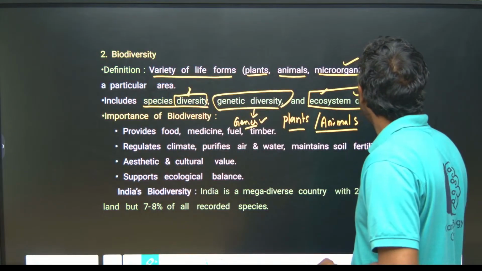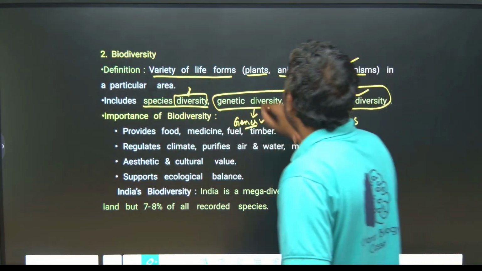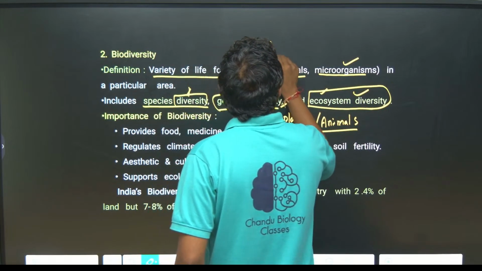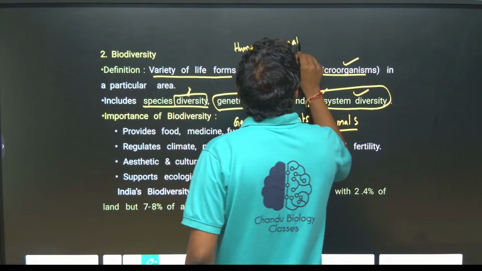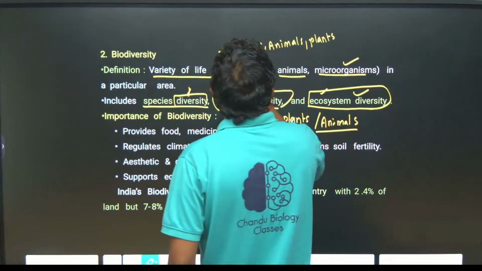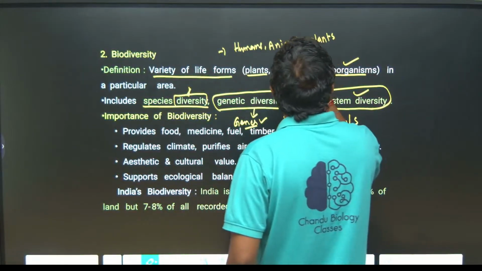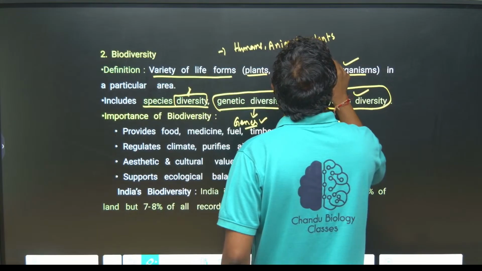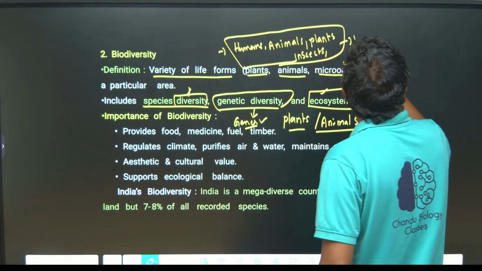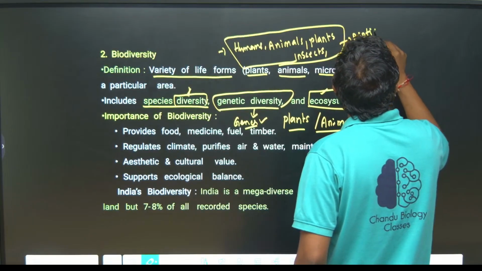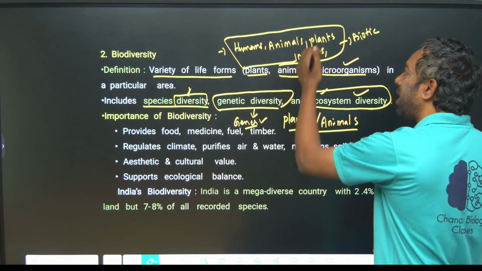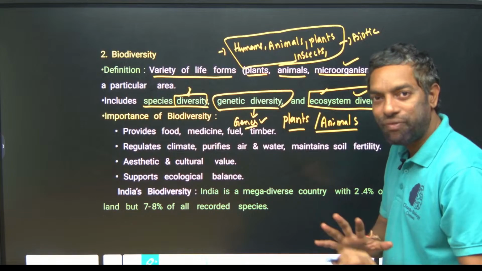Ecosystem is what? Ecosystem means, of course, there are humans and animals, plants and other organisms like insects. These are the biotic factors. Biotic factors mean all life forms, either humans, animals, plants or insects, all life forms.